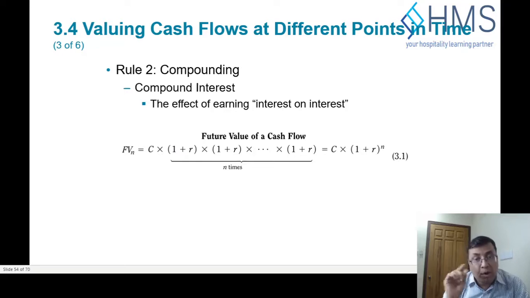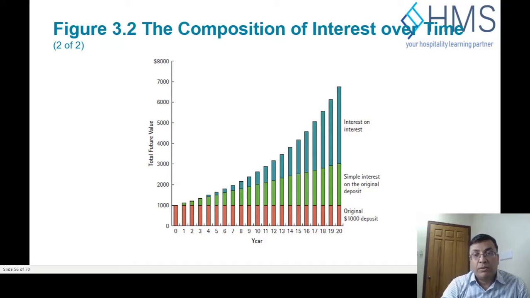The formula for compounding is C into 1 plus r into 1 plus r, N times. The number of years we need to compound is N, so it's C into 1 plus r to the power N. The future value at time N will be today's cash times 1 plus r to the power N. You have to use that formula. In Excel, the power operator is the small arrow over number 6, Shift plus 6. This is the compounding graph.